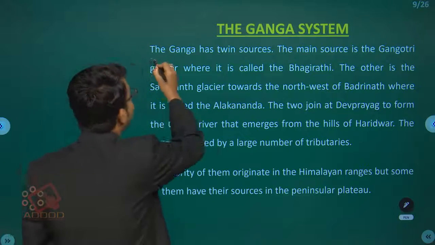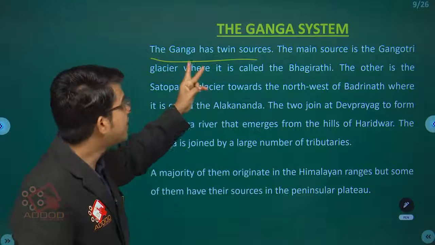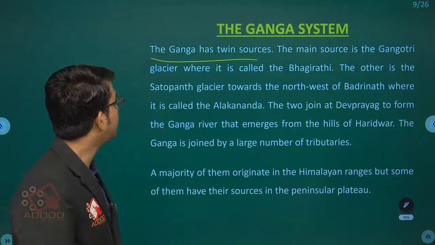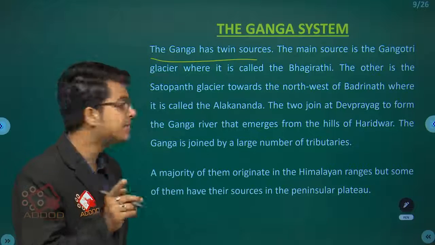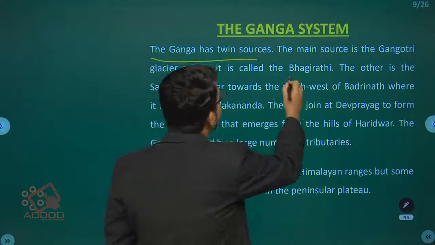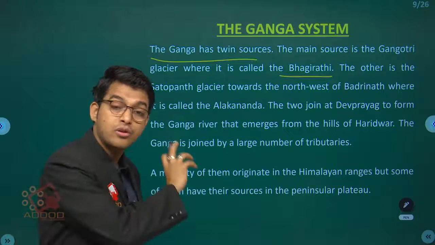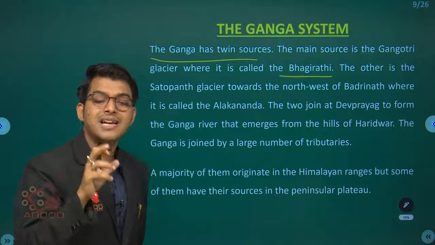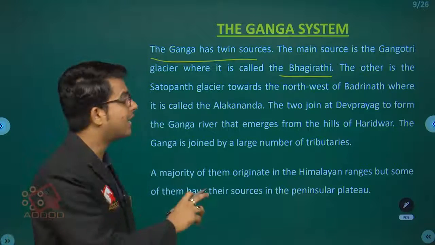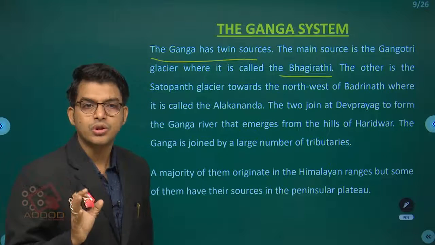Okay, now the Ganga has twin sources. First of all, the Ganga has twin sources. The main source is the Gangotri glacier, where it is called the Bhagirathi. So don't forget, Ganga comes from the glacier that we call Gangotri, and another name for that is Bhagirathi. So we also call that the Bhagirathi river.